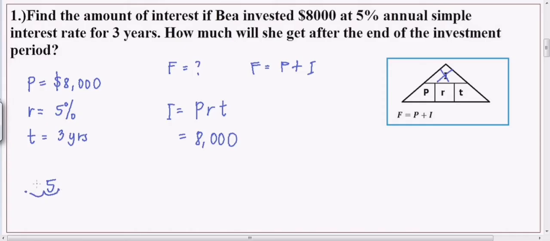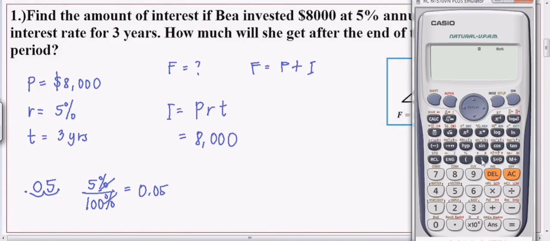Magiging 0.05. Or kung ayaw nyo ng ganun, pwedeng i-divide nyo siya. So, yung 5%, divide nyo siya by 100% to cancel out the percentage. So, magiging ang sagot pa rin dyan ay 0.05. You can try that in your calculator. 5 divided by 100 is 0.05.